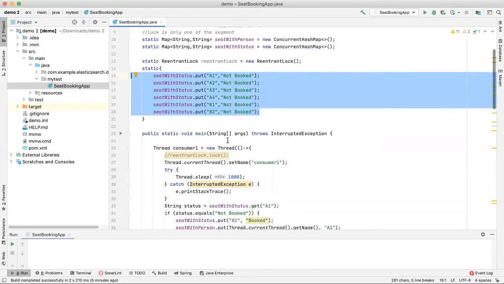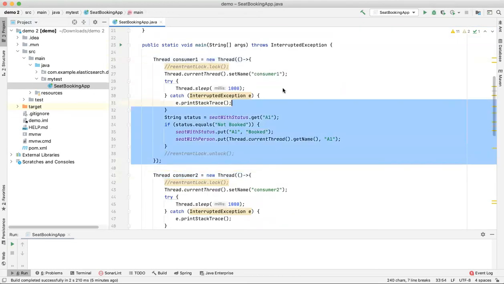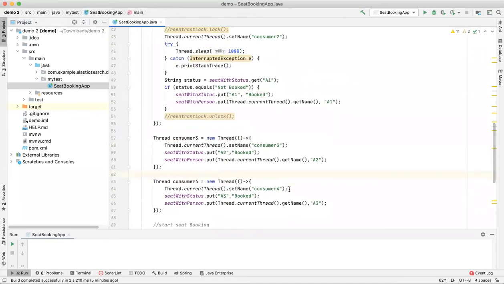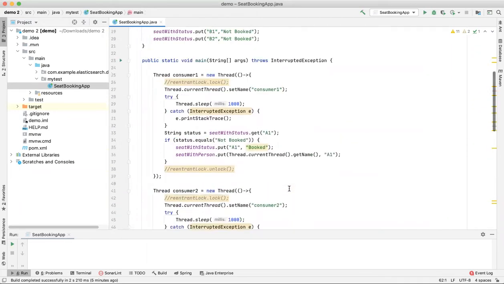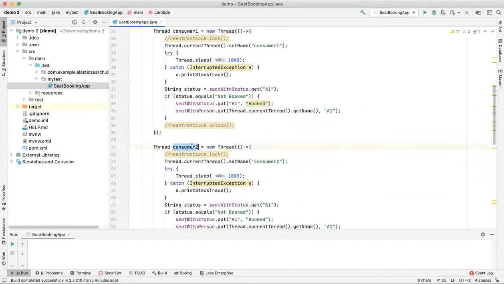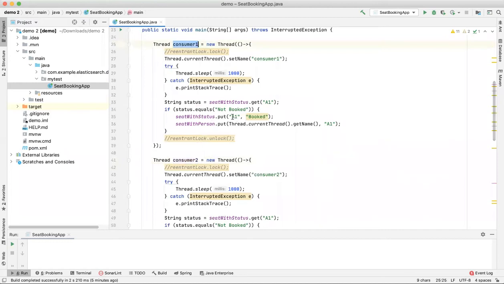So let's come to the main program. Here I have taken around four consumers: consumer one, consumer two, consumer three, consumer four. All these consumers are going to book a seat. Let's say consumer four is going to book seat A3, consumer three is going to book seat A2 and update the status in the map. And consumer two and consumer one are going to fight for a seat called A1.